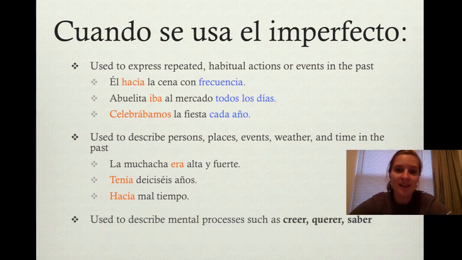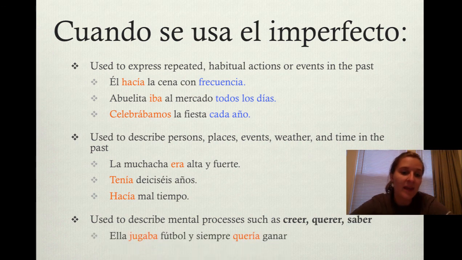Y finalmente, el imperfecto is used to describe mental processes such as creer, to think or believe, querer, to want or to love, saber, to know. So we talk about the imperfect being used for repeated habitual actions, ongoing things in the past. That's why we use it with mental processes, because these don't really have a specific beginning and end. They kind of come and go, so we use them with the imperfect.